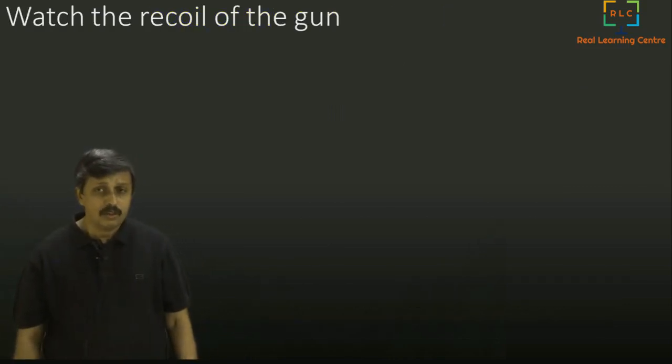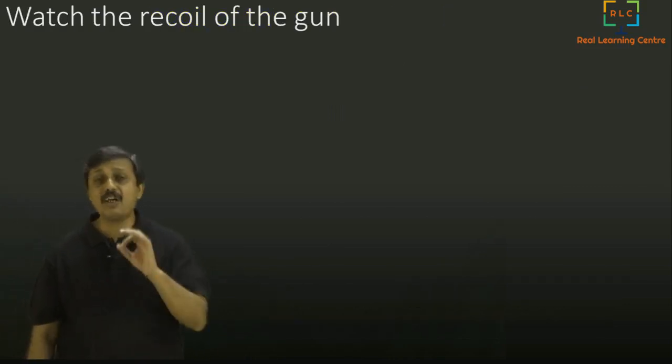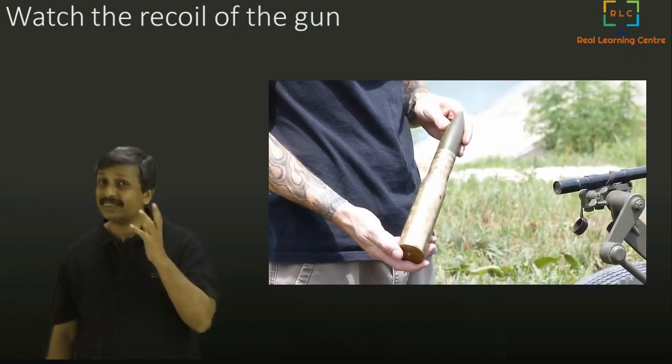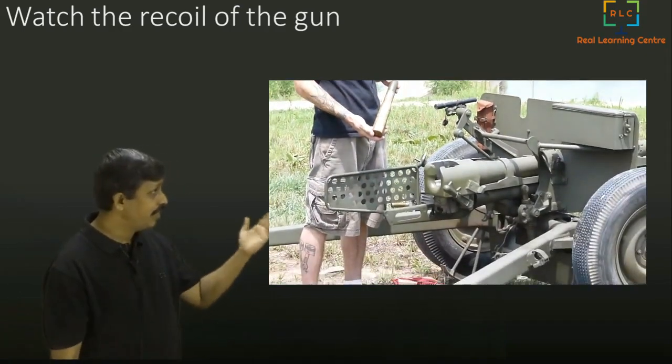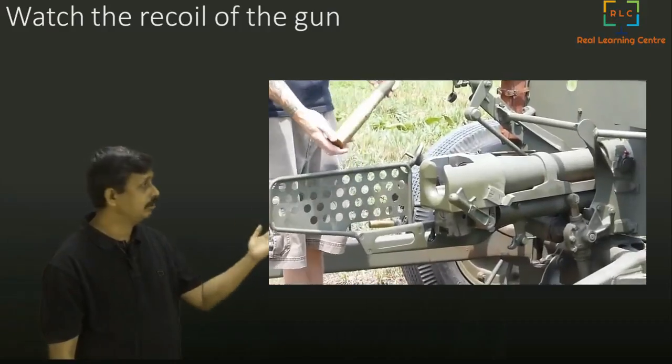Now, if you watch the recoil of the gun, you will actually see Newton's third law. Just watch how it recoils when you fire a gun.